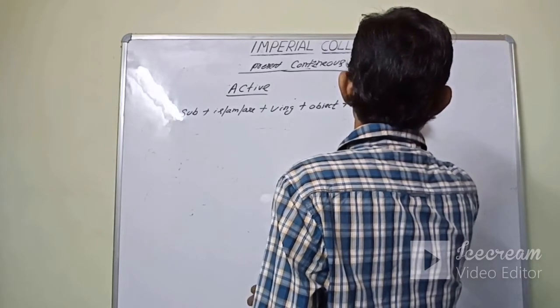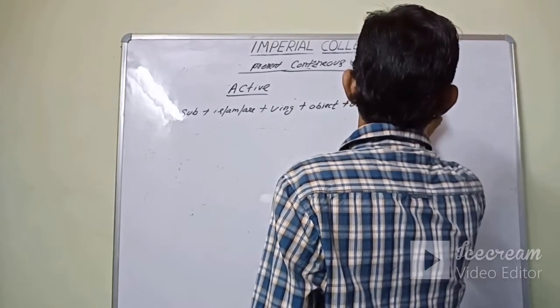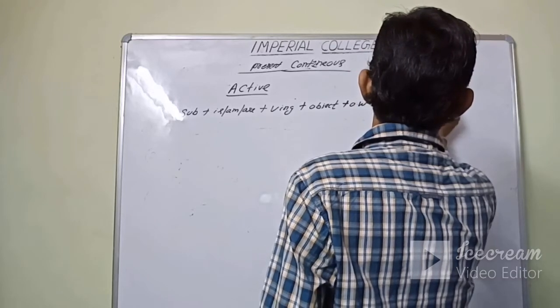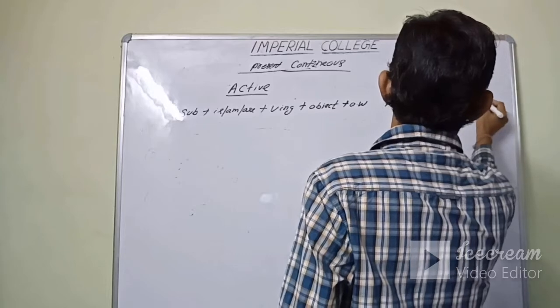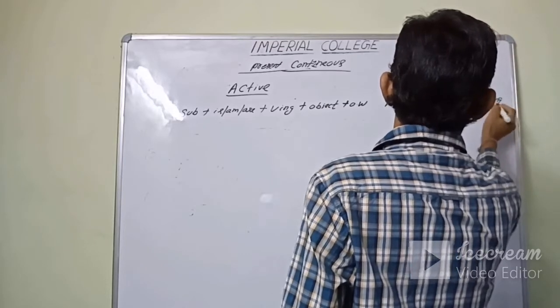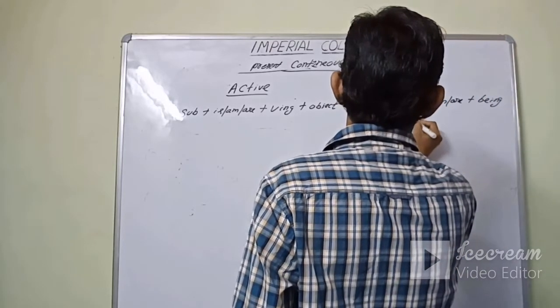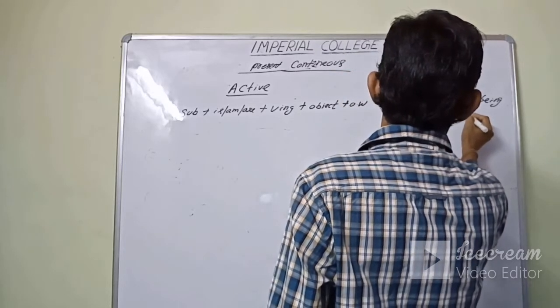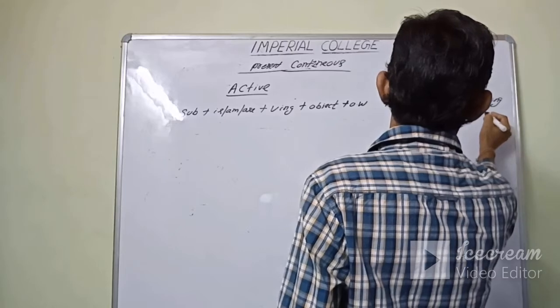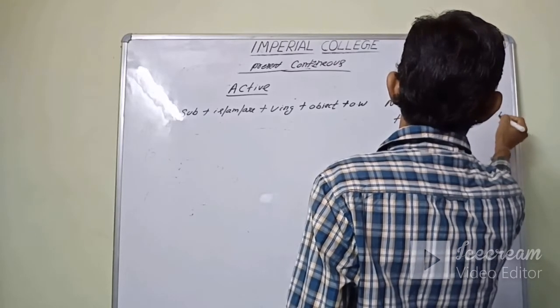And the passive structure will be new subject plus is MR plus being plus V3 plus by plus new object plus other words if any.